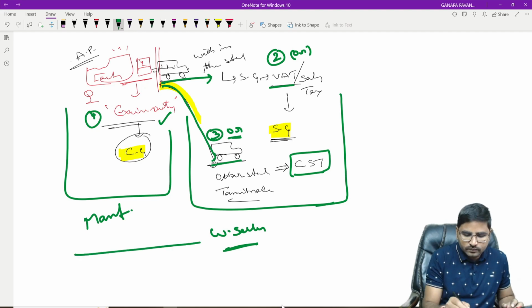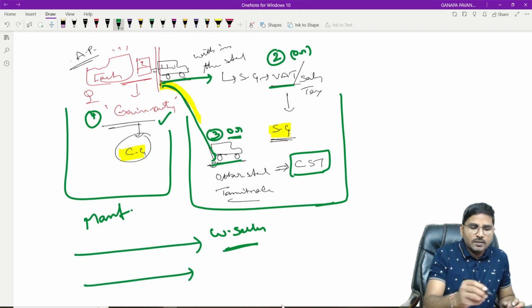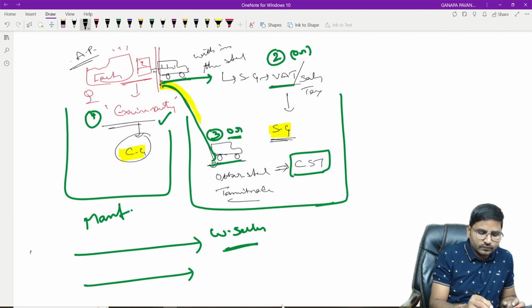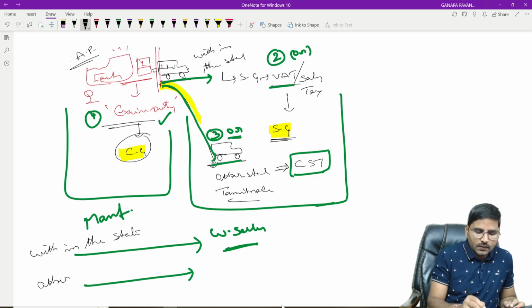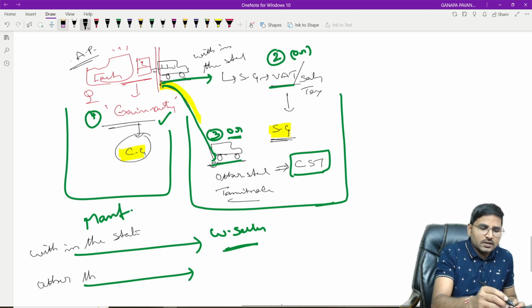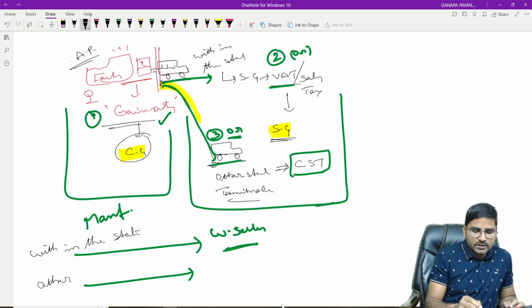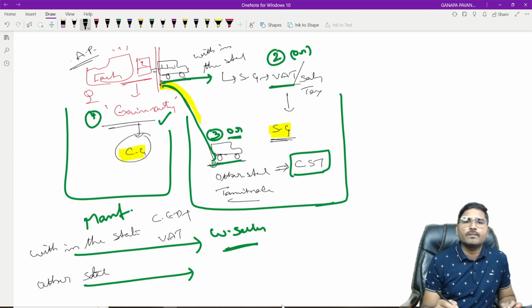Is it? So wholesalers are purchasing, number one, within the state, or from other state. When the wholesalers are purchasing goods within the state, they were liable for payment of the central excise duty plus VAT.